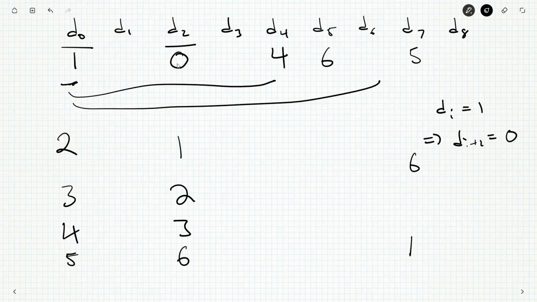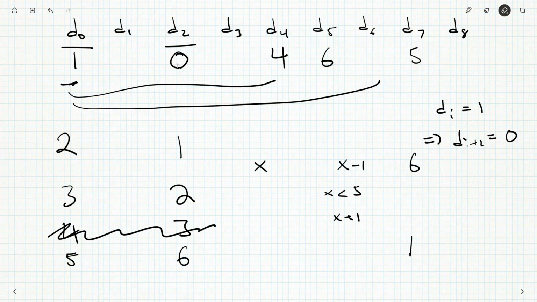Okay, so it's x and then x minus 1 if x is less than 5, x plus 1. Oh, obviously we can't have a 4 here. So x minus 1 if x is less than 4, x plus 1 if x is greater than 4. And that's the same for D0 and D3, except for 0.